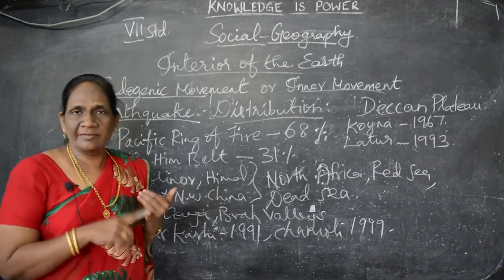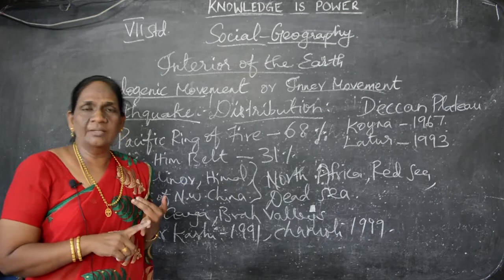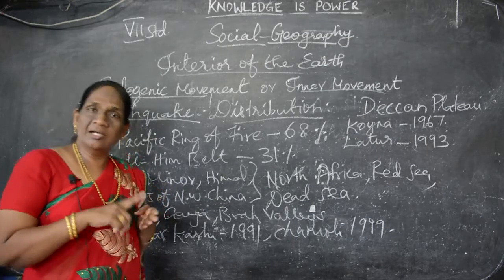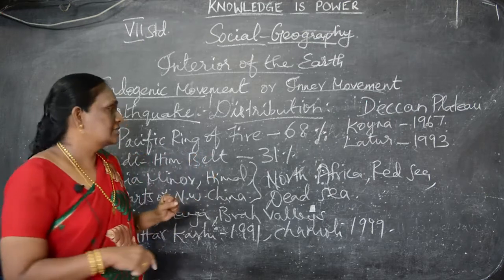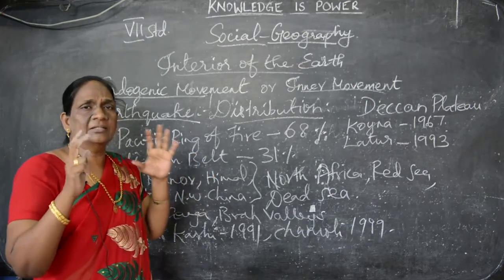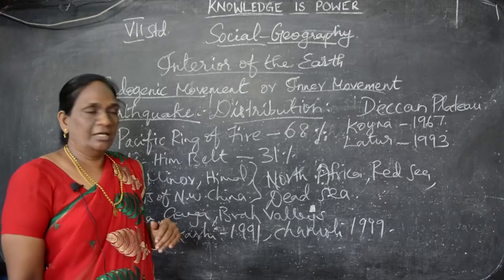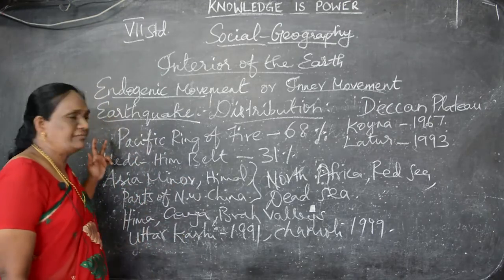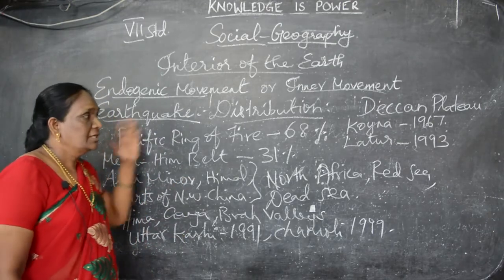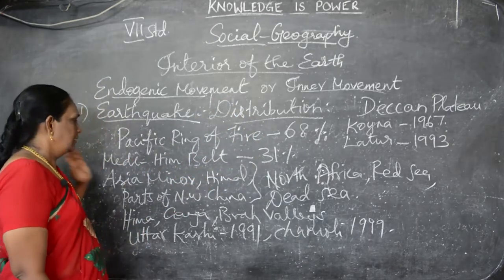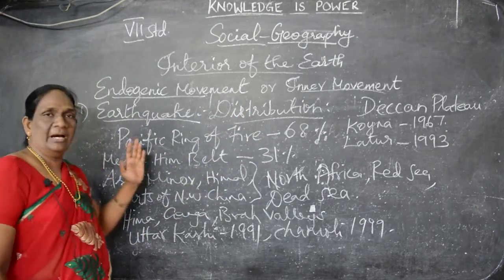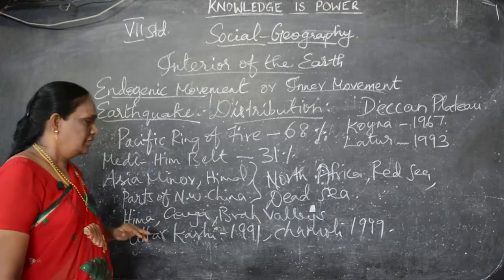Pacific Ocean, Atlantic Ocean, Arctic Ocean, Antarctic Ocean, and Indian Ocean. Among these, where do we often see earthquakes? Only in the Pacific Ring of Fire. 68% of earthquakes occur in this area. In the remaining Mediterranean Himalayan belt we see 31%.